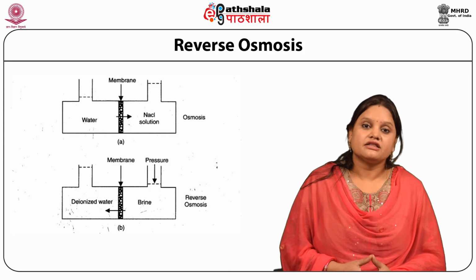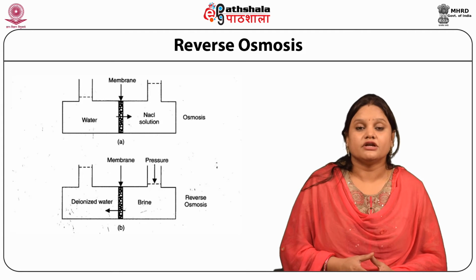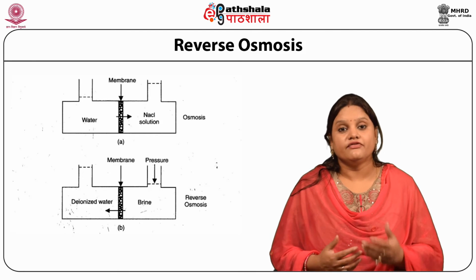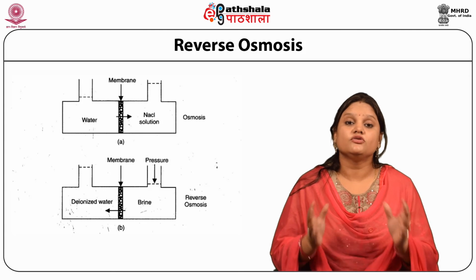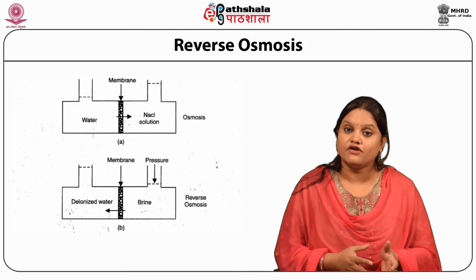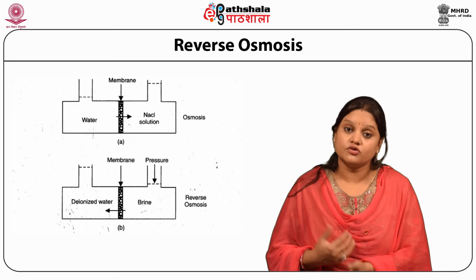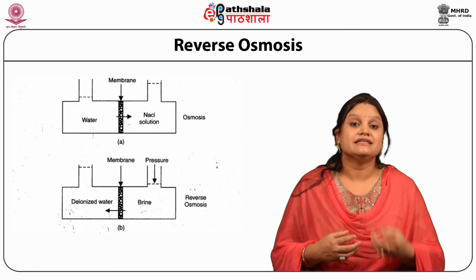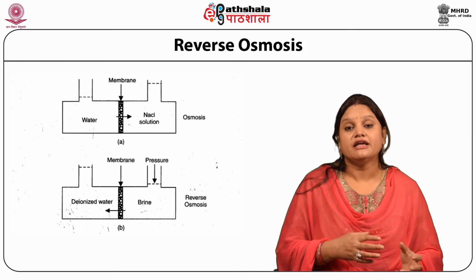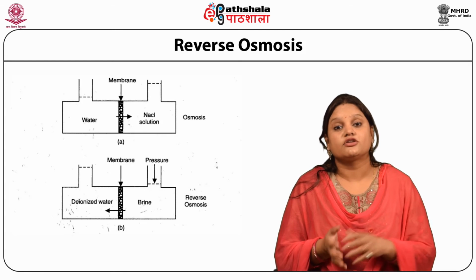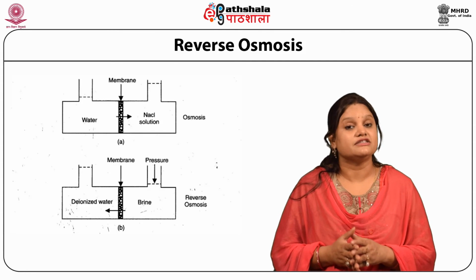Here in this picture, the process of reverse osmosis is explained by this diagram. In the first picture, we have seen that the membrane is placed between the two chambers. One chamber is filled with water and the other chamber is filled with sodium chloride solution, which is also known as brine solution. The water is less concentrated, so the water is transported through the membrane into the brine solution, and this process is known as osmosis.